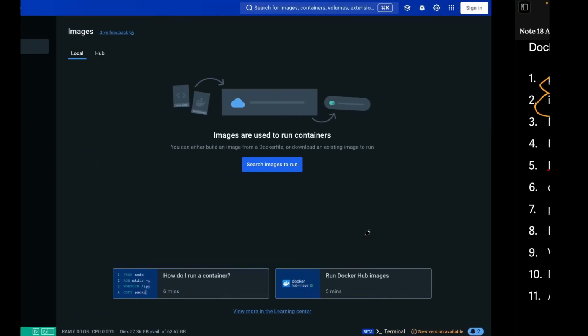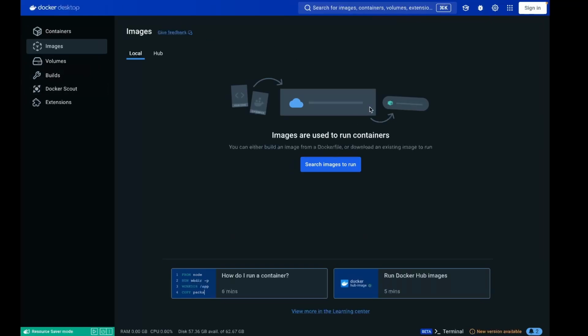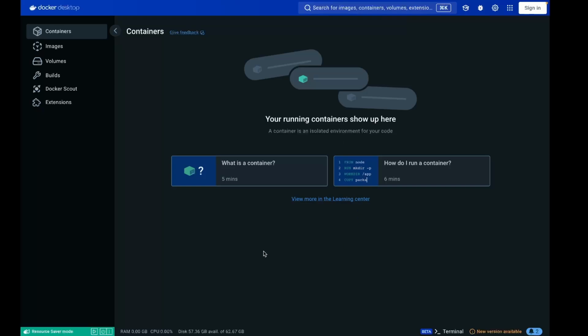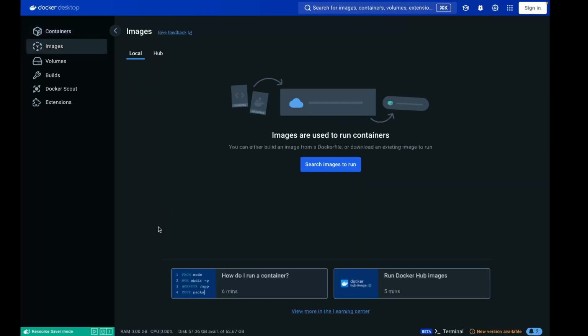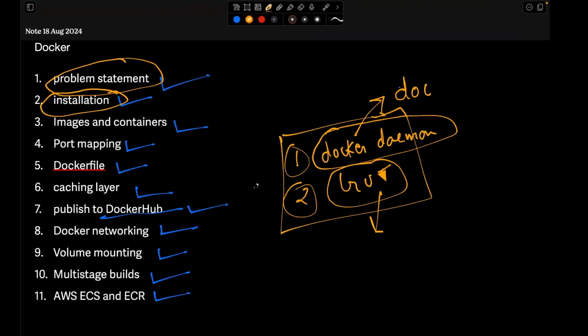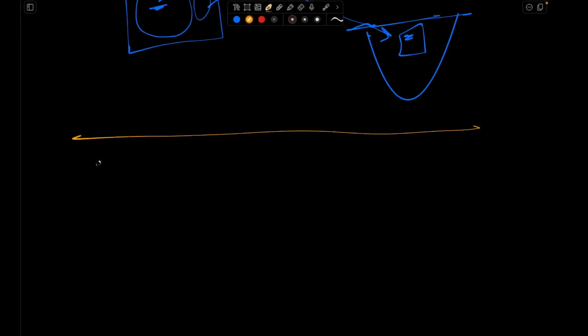If you launch Docker on a local machine, it will look something like this. This is basically the GUI where you can see your running containers, your images, everything, and you have your Docker daemon. The Docker daemon is the actual engine which runs. Okay, so we have seen the installation. Now we'll see what is an image and what is a container.